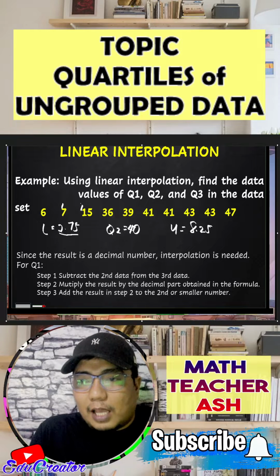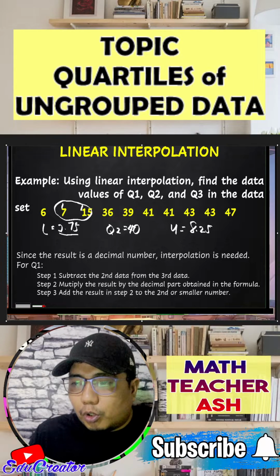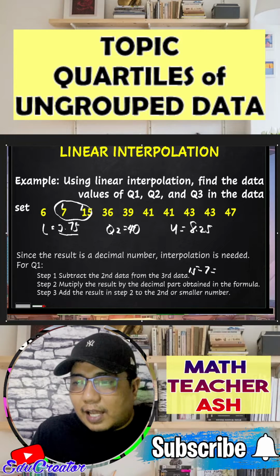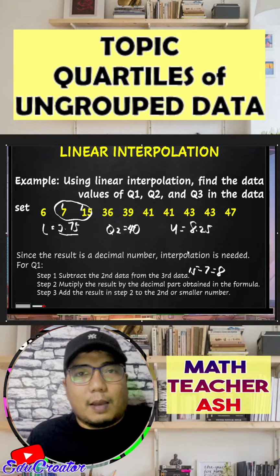Okay, so of course I will be using this data point. So what I will do is I will subtract it. So 15 minus 7, the answer for that is 8. So that is step number 1.